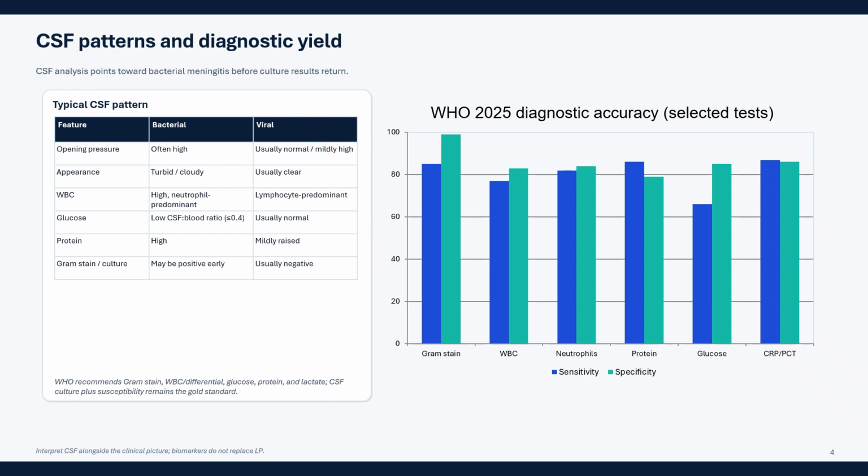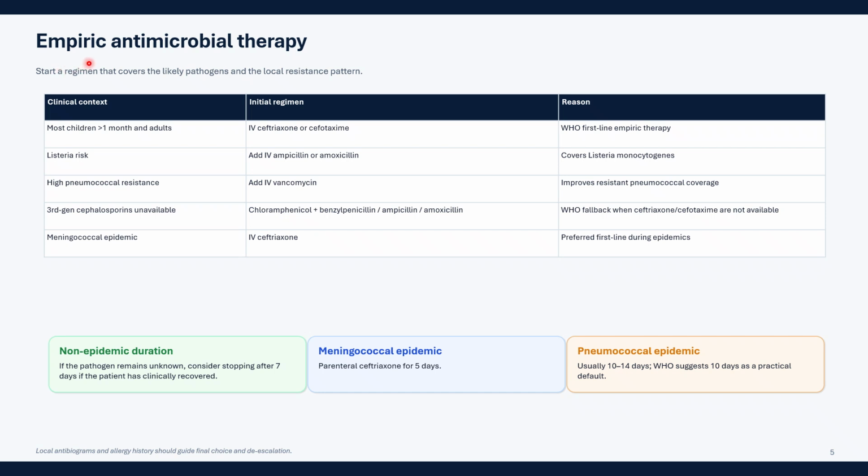Alright. So guys, now comes the treatment. Empiric antimicrobial therapy should be given before the cultures are available. So how would we decide which antibiotic should be given? Most children older than 1 month and adults should be given IV ceftriaxone or cefotaxime. The reason is that it is the WHO first line empirical therapy, because it is most commonly due to common bacterial infections.